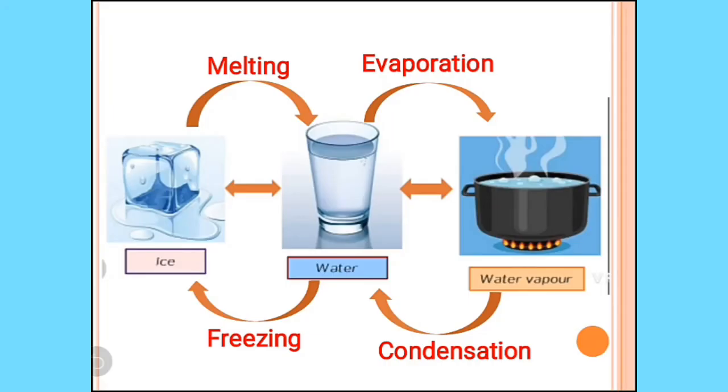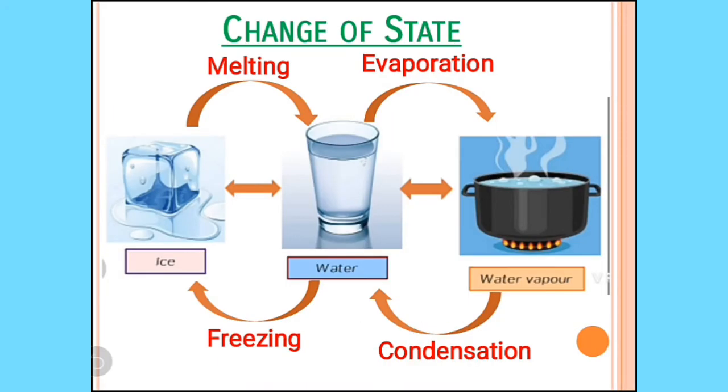So, finally, let's recall all the four processes which are involved in change of state of matter. When ice changes into water, that is, when a solid state changes into liquid state, this process is called melting. And the opposite of melting will be freezing. That is, when water changes into ice, it is freezing. That means in freezing, a liquid changes into a solid state.